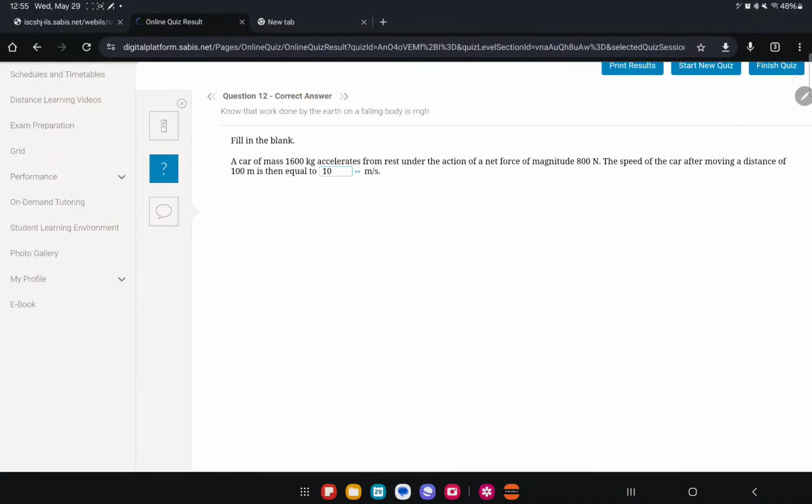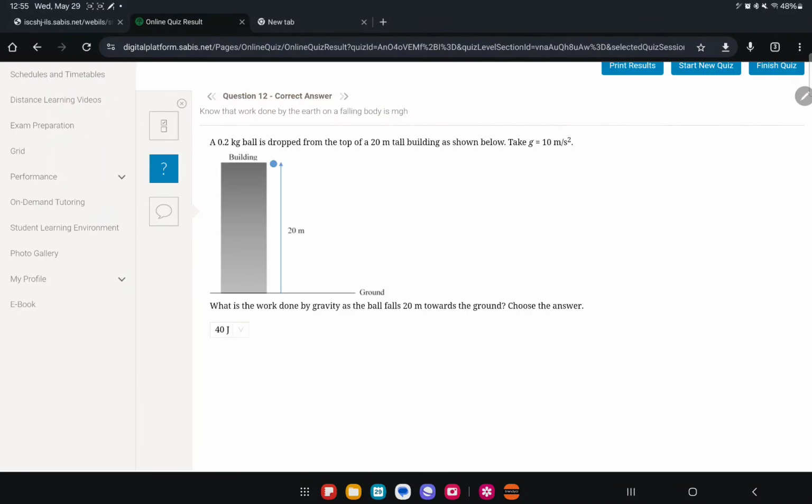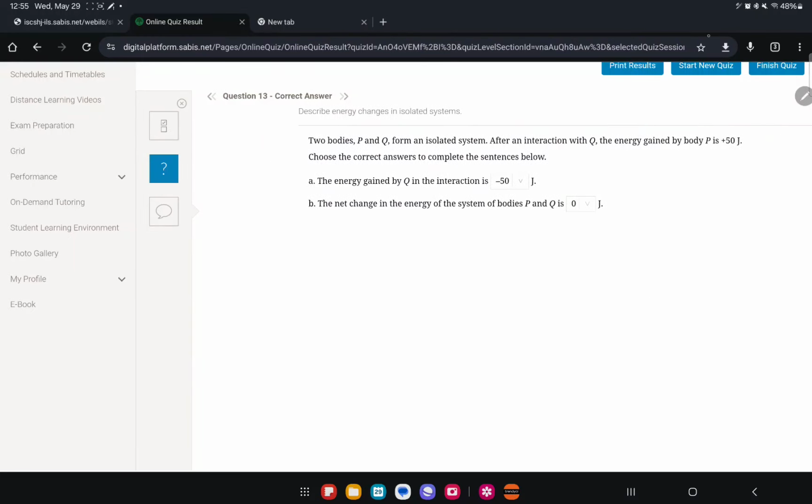Question 12. You have a 0.2 kg ball, 20 meters. They said g equals 10. What's the work? When they give you the mass and the height, you use the work done as mgh instead of force times distance. So you do 0.2 times 10 times 20. You get 40.